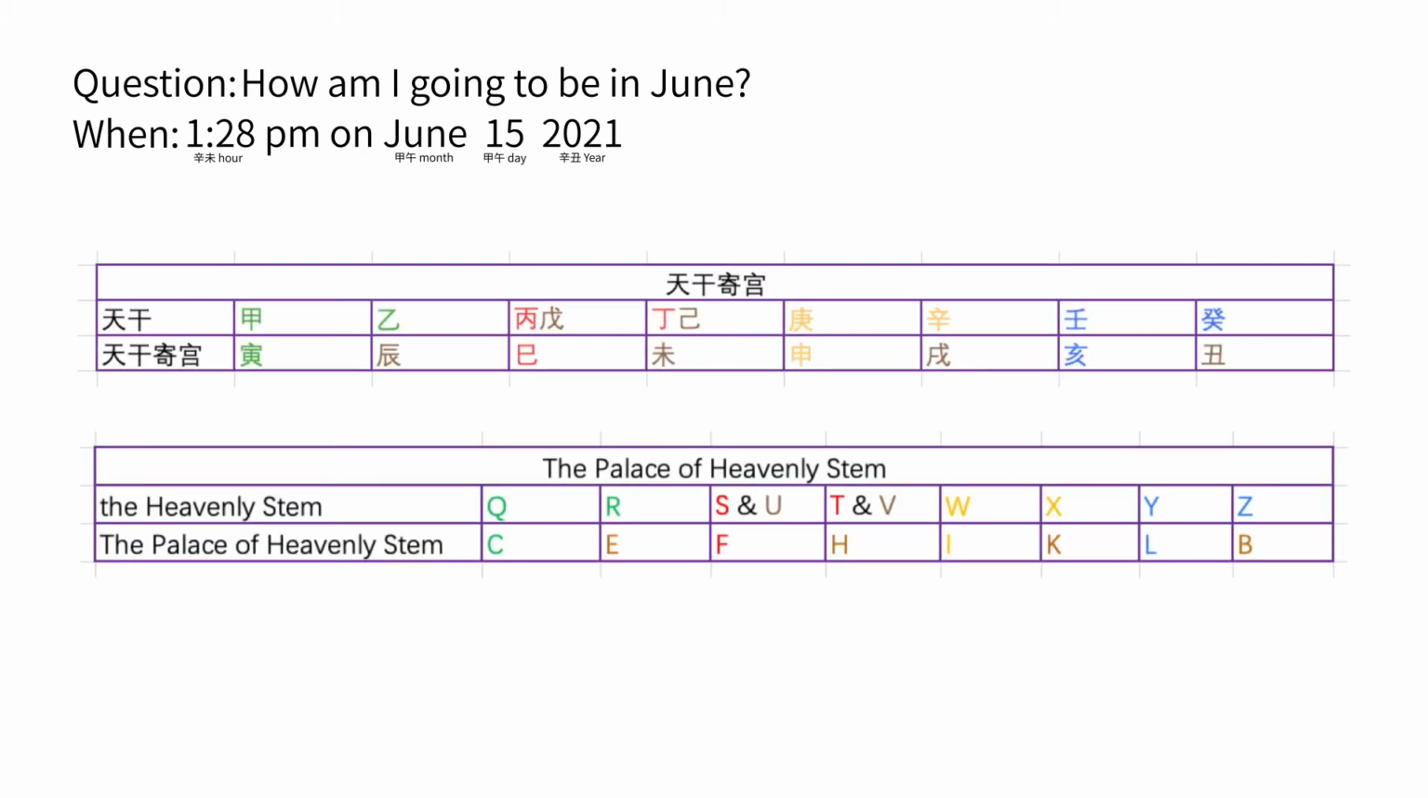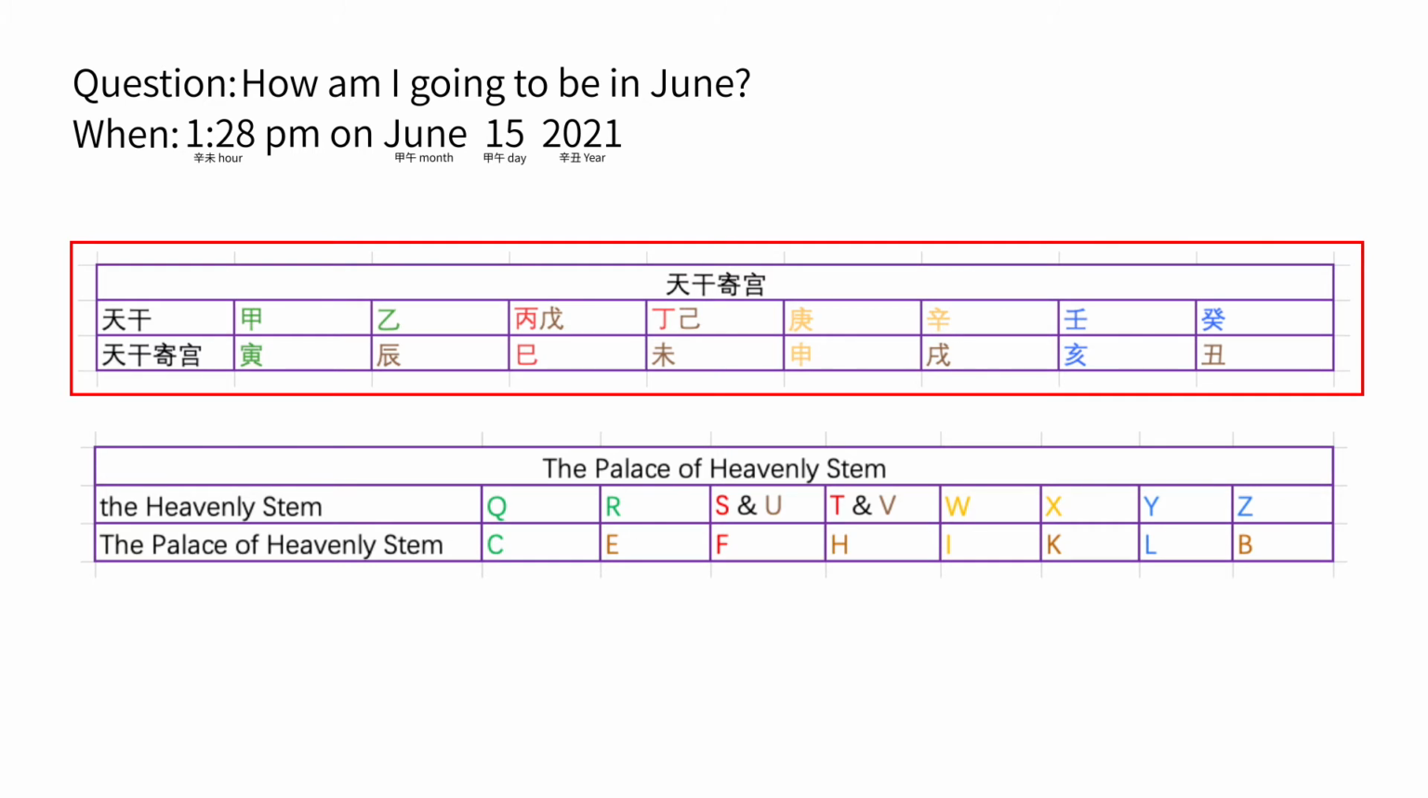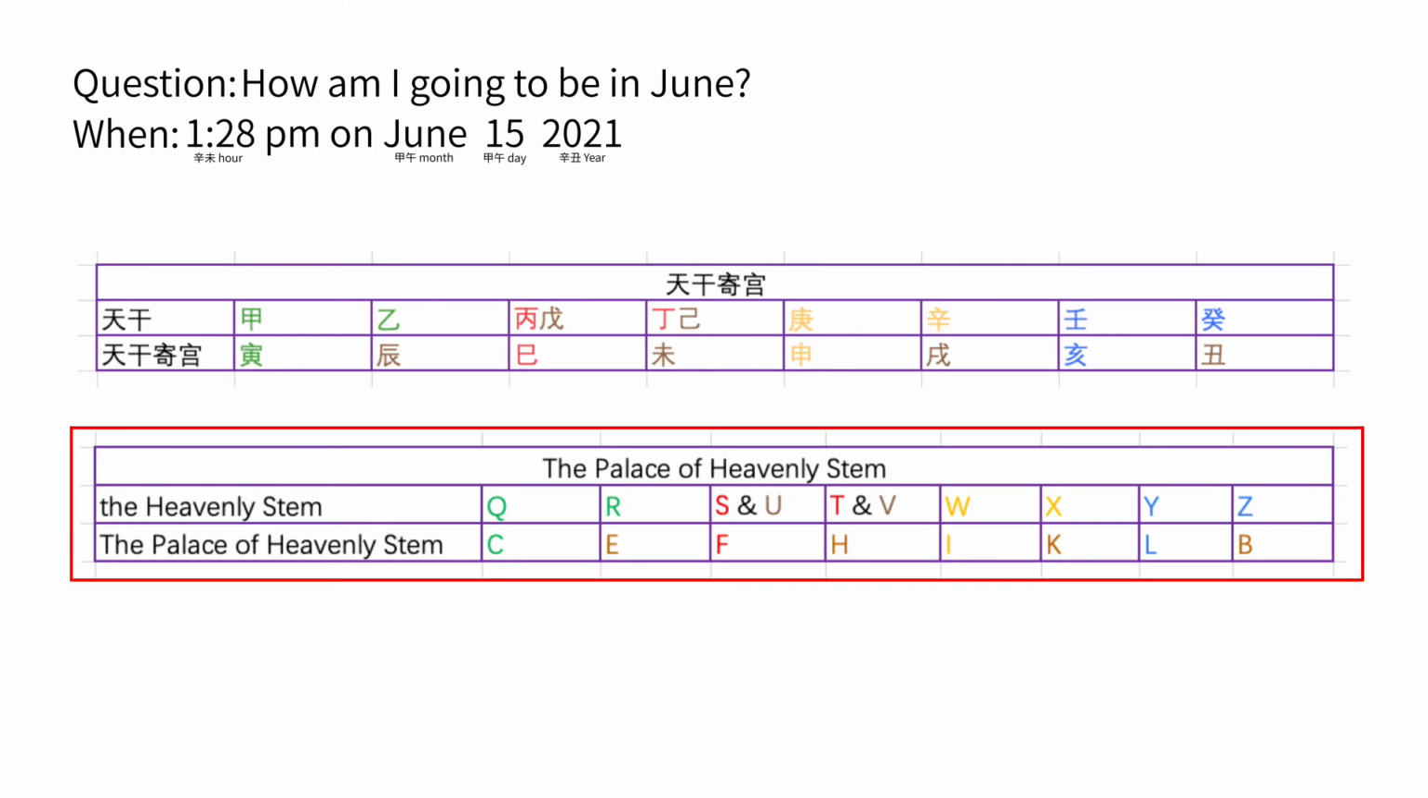This table records which terrestrial branch each heavenly stem should be converted into. This is the Chinese version, and this is the English version.